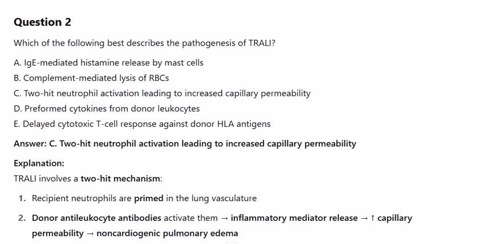Question 2. Which of the following best describes the pathogenesis of TRALI? A. IgE-mediated histamine release by mast cells. B. Complement-mediated lysis of RBCs. C. Two-hit neutrophil activation leading to increased capillary permeability. D. Preformed cytokines from donor leukocytes. E. Delayed cytotoxic T-cell response against donor HLA antigens. Answer C. Two-hit neutrophil activation leading to increased capillary permeability.